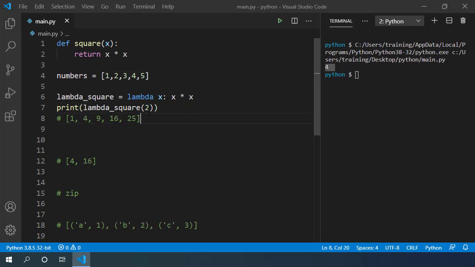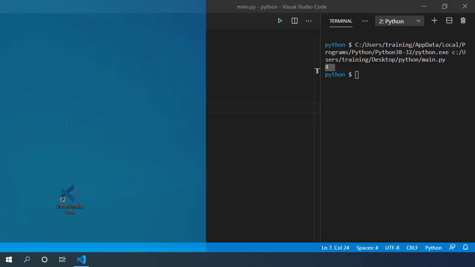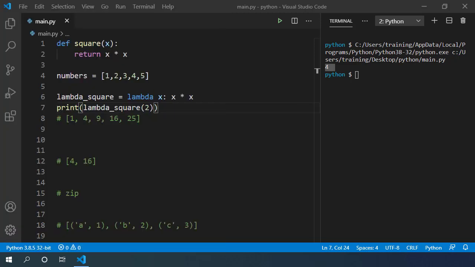Lambda expressions are quite concise. You don't need to use the def keyword or return keyword. You don't need to use the parentheses for passing the arguments. Under the hood, Python generates the same bytecode as it does for the square function. Languages like Java, C#, or Python do not have lambdas as their core features. It's just an implementation that was added later, which was derived from other functional languages.